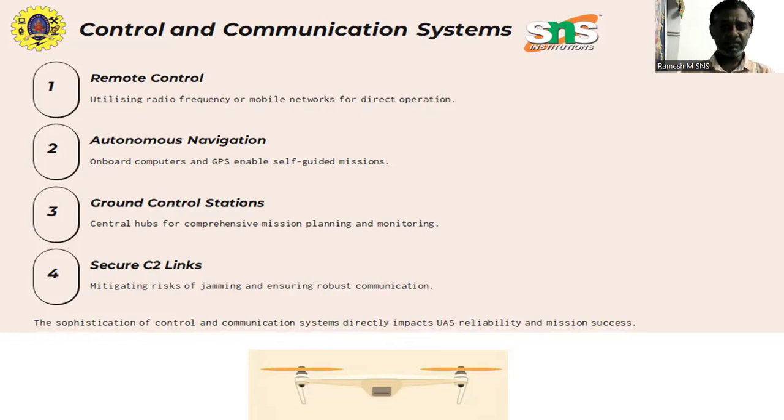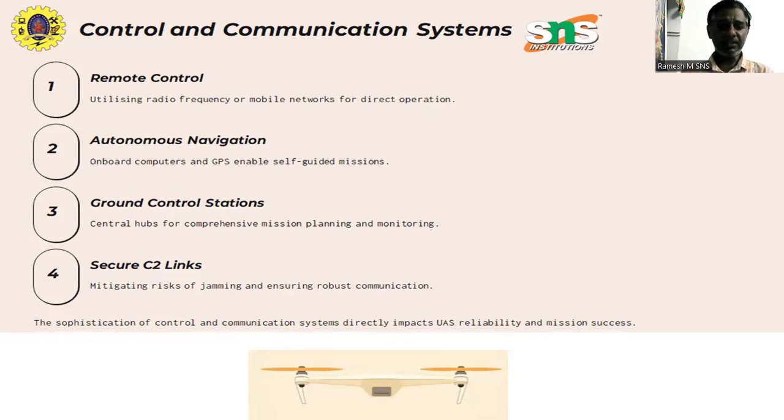These two subsystems, control and communication, work in tandem to provide real-time command, data transfer, autonomous decision making, and feedback monitoring. The control system is responsible for managing the flight dynamics of the UAV through autopilot algorithms, sensor integration, and actuator responses.